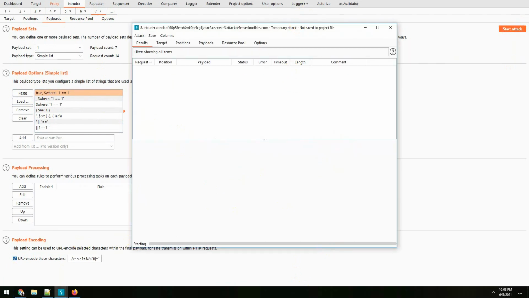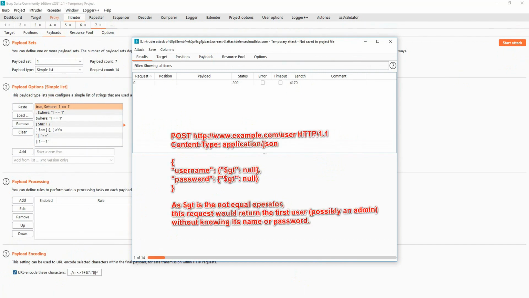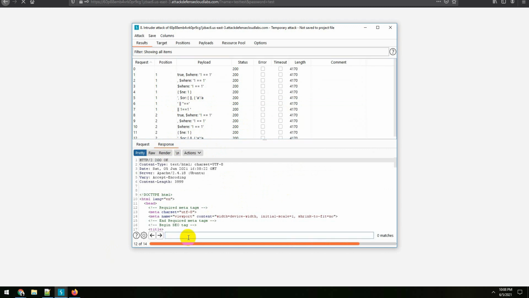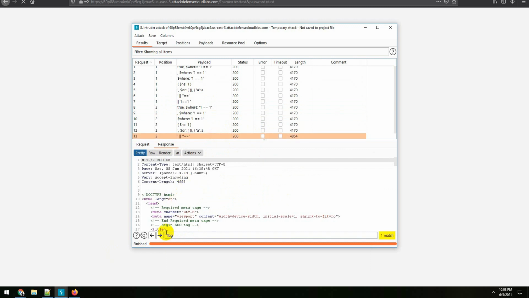Now, given some time, let's meanwhile understand how it is going to work. It performs a logical check for a non-null value, and since whatever we inject becomes a JSON object and a true statement, it will allow us to bypass the validation and give us the flag, or maybe in your case it will allow you to log in. Try it on your own test environment, it might work as per various use cases. Now if you see here, I believe the response is changing, so here we should get a flag. Let me quickly scroll through. Okay, so I believe this is the right payload.